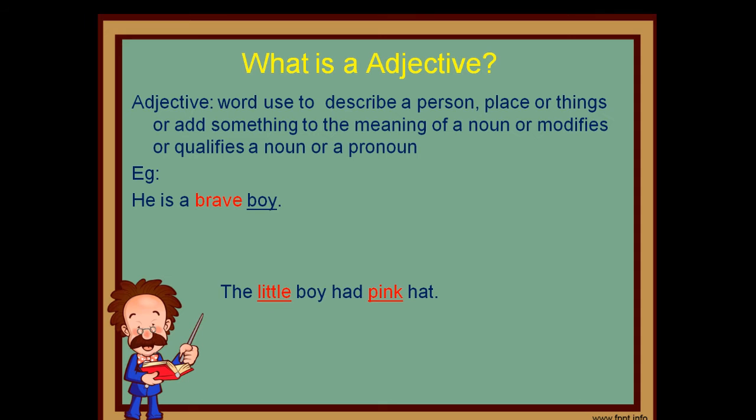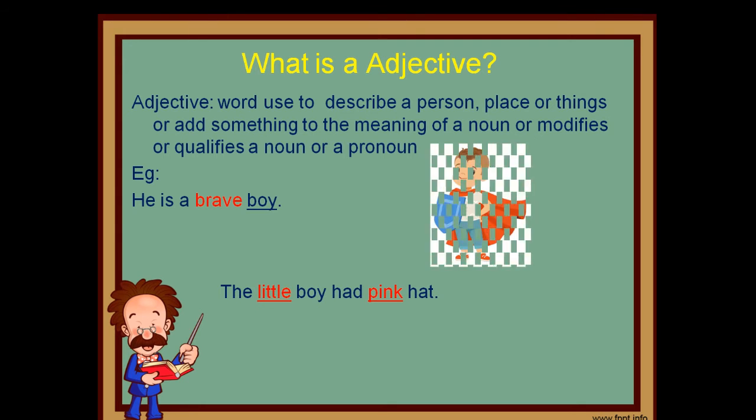What is an adjective? An adjective is a word used to describe a person, place, or thing, or add something to the meaning of a noun. For example, he is a brave boy.